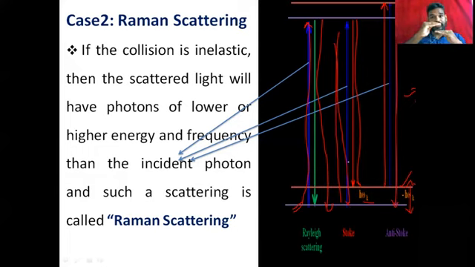Or it may happen like this: from just a higher energy state to an extra higher energy state when absorbing the energy. So here to here it excites, and while coming back, it does not come to this position, it comes to the lower energy state. So there is a gap. So these two are the Raman scattering. So here, the incident photon, what happens? There is an energy gap between the incident radiation and the scattered radiation.